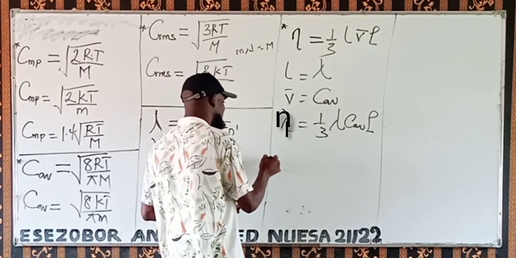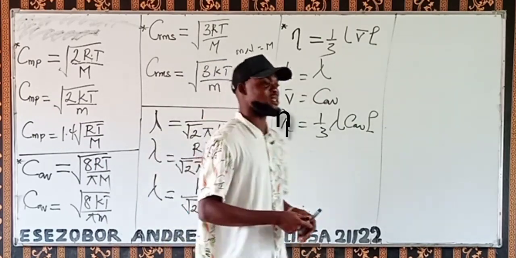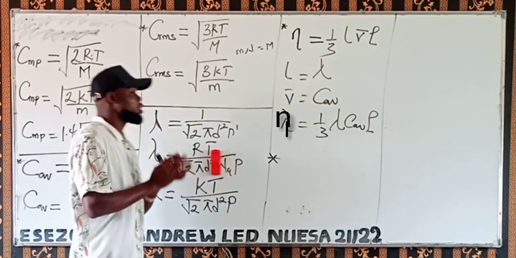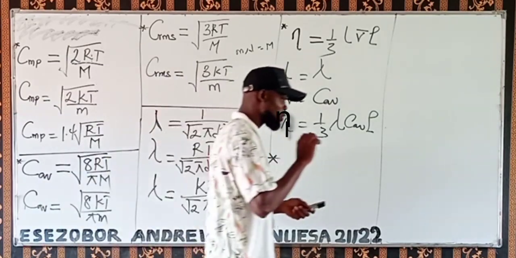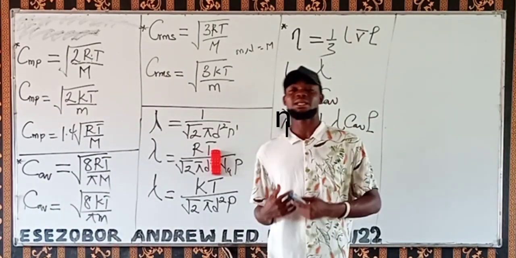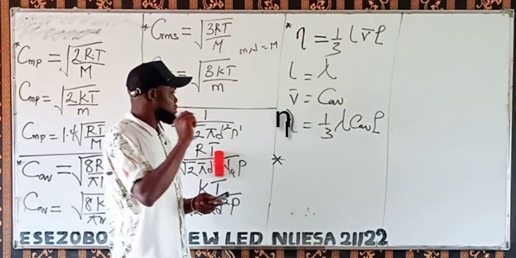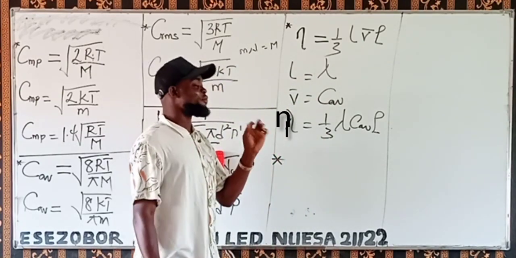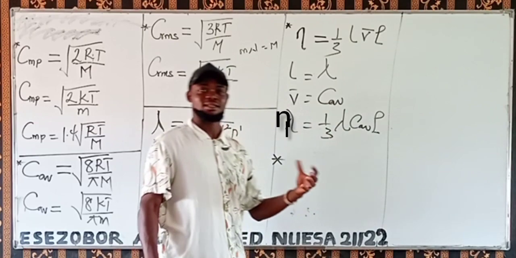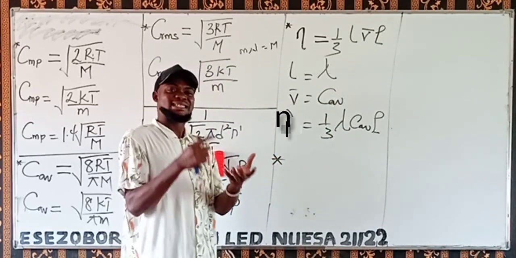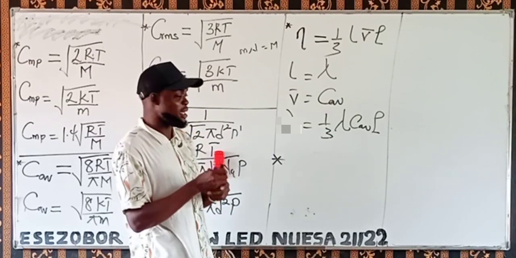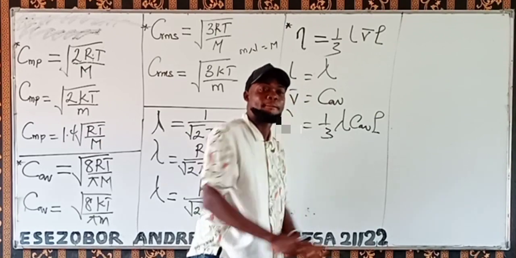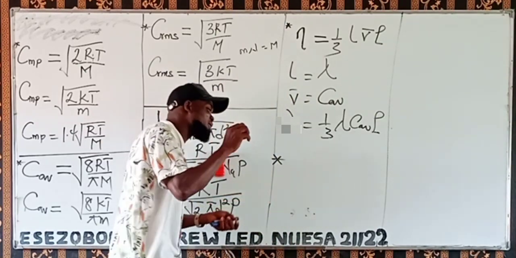Let's move to the next one, which is the thermal conductivity of a gas. What's the meaning of thermal conductivity of a gas? It talks about the rate of thermal energy, which is heat energy, transferred per unit area, per unit temperature gradient.